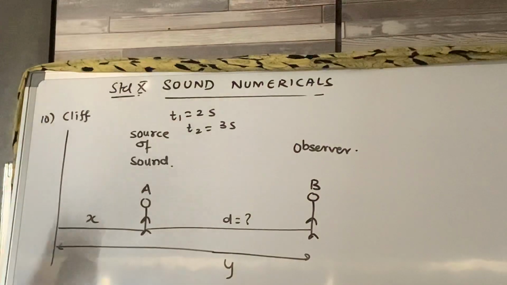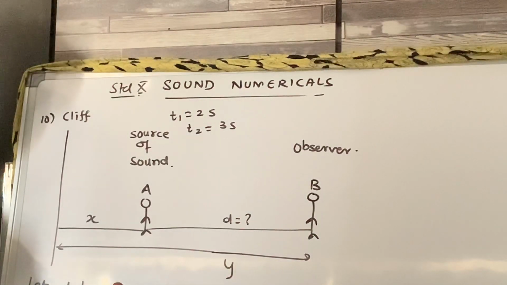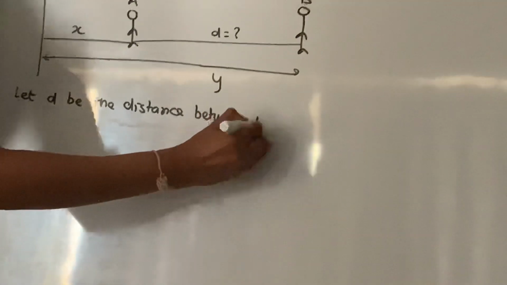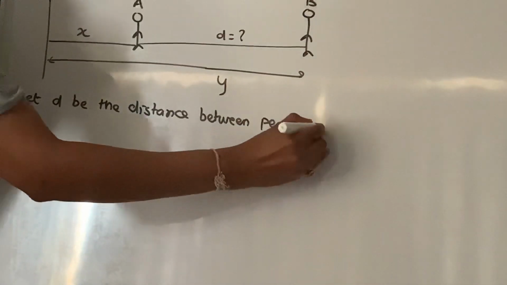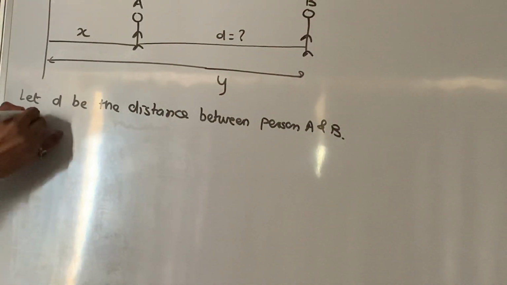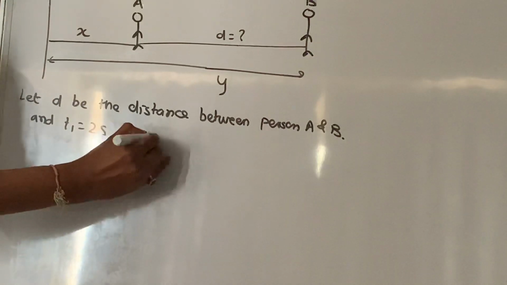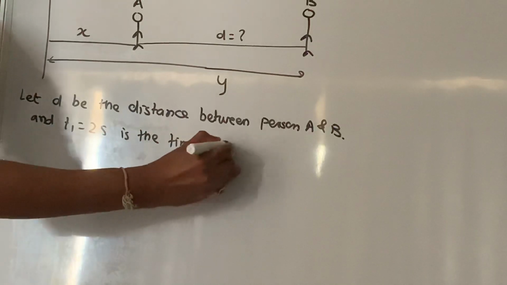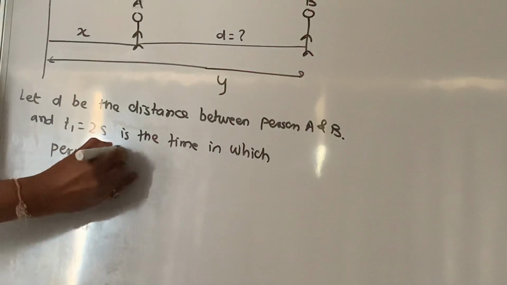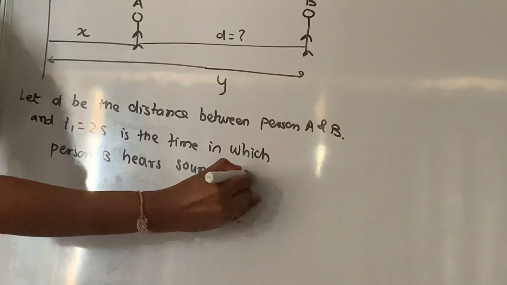So I can write here, let D be the distance between person A and B. T1 equal to 2 seconds is the time in which person B hears the sound directly.